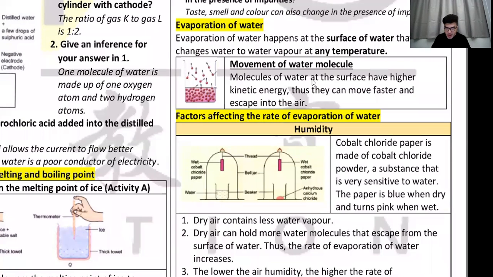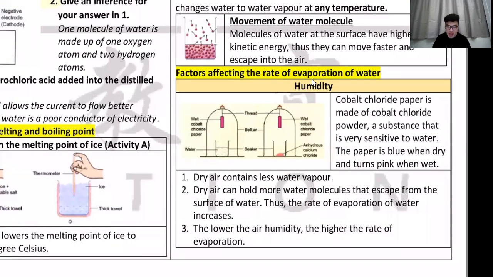Okay, so number 1 is humidity. Okay, I'll just draw the arrow. The lower the humidity, the higher the evaporation. You see, I draw the arrow there. Down, up means humidity down, evaporation up. Humidity decrease, evaporation increase. That means if my air is very dry, evaporation is very fast. This is why your mom dries your clothes during a sunny day, not a rainy day. Because on a rainy day, humidity is very high, so your clothes dry very slowly.